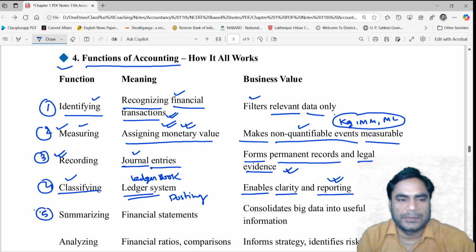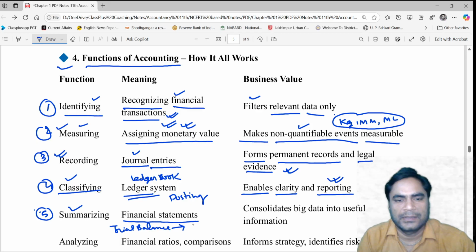Okay, for the purpose of summarizing you need to prepare financial statements. The financial statements contain two parts. One is the trial balance, and the second part is the final accounts. The final accounts are prepared on the basis of the trial balance. So first the trial balance will be prepared and then the final accounts will be prepared.